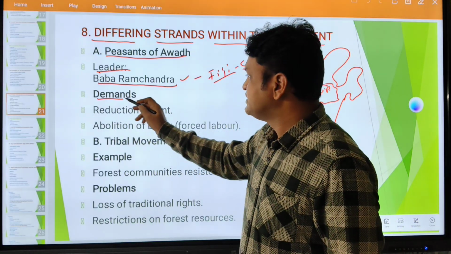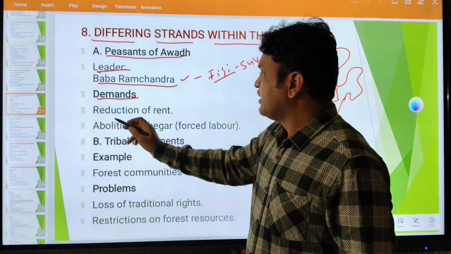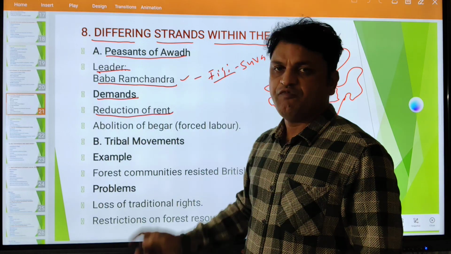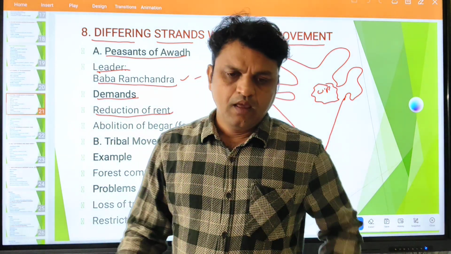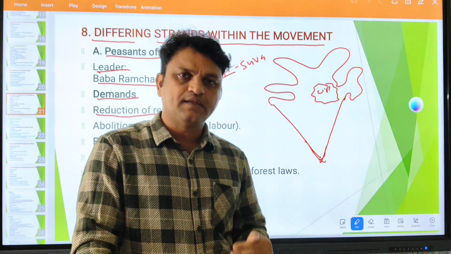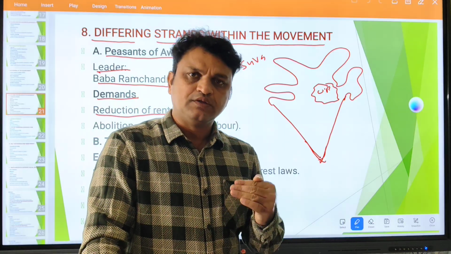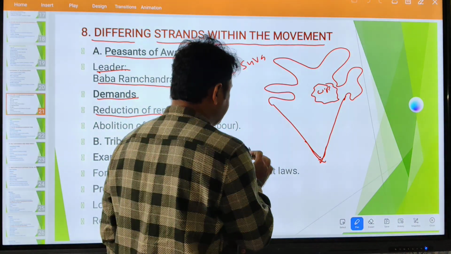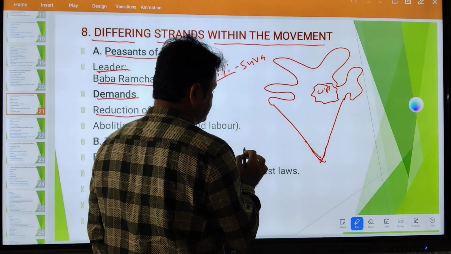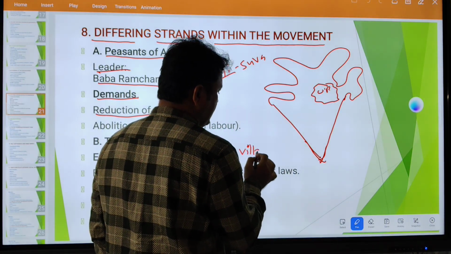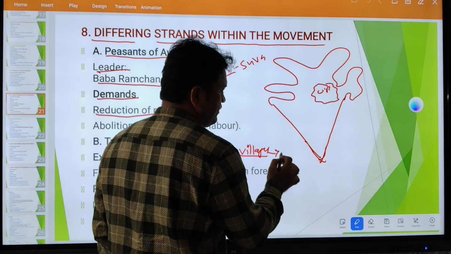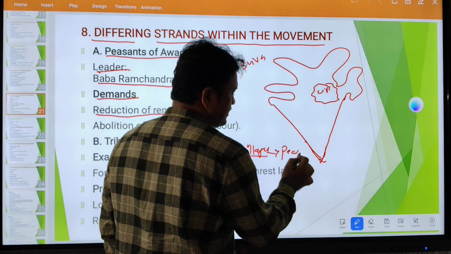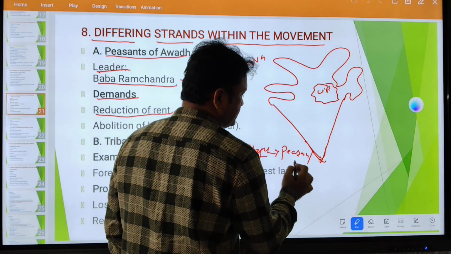And what was the demand of these peasants? Reduction of their rent. Very, very important. We all know that the peasants or farmers pay rent to the talukadars or the zamindars, mostly middlemen. So we have villages, and in villages peasants or farmers are living.